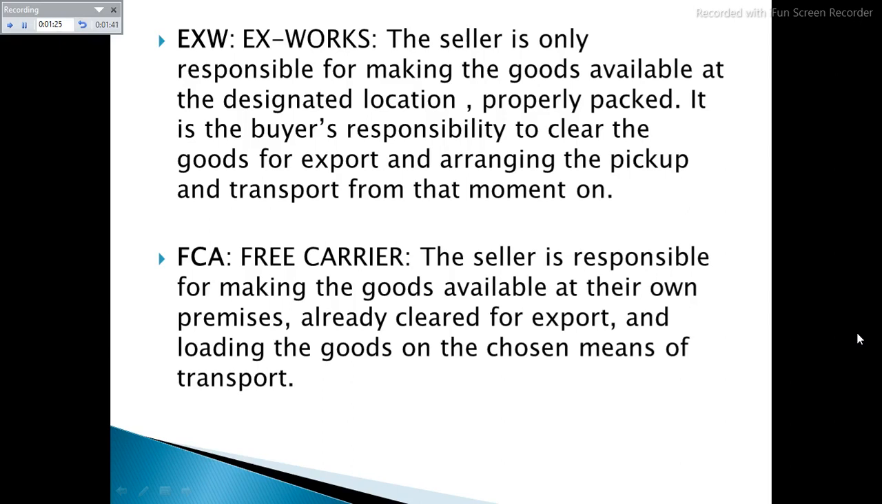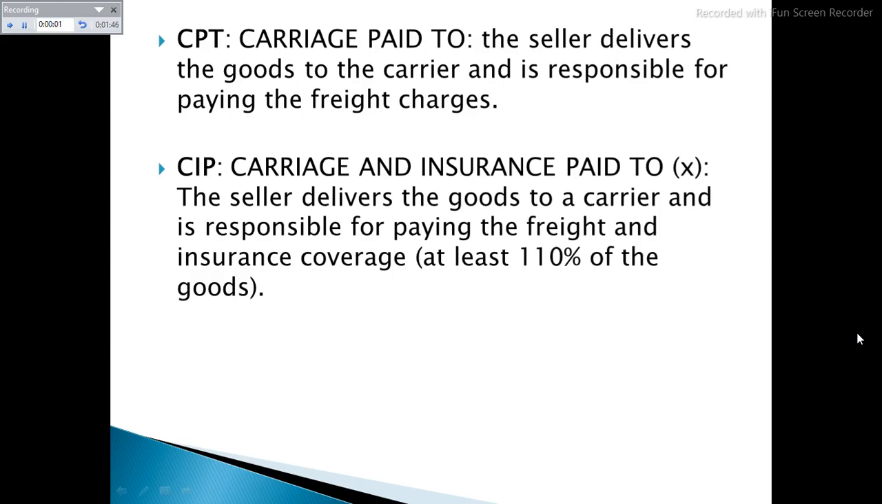Carriage Paid To. Seller pays for carriage of goods up to the named place of destination. Goods are considered to be delivered when handed over to the first or the main carrier. Risk transfers to the buyer upon handing over of the goods to the carrier at the place of shipment and country of export. Seller is responsible for origin costs including export clearance and freight cost for carriage to the named place of destination.